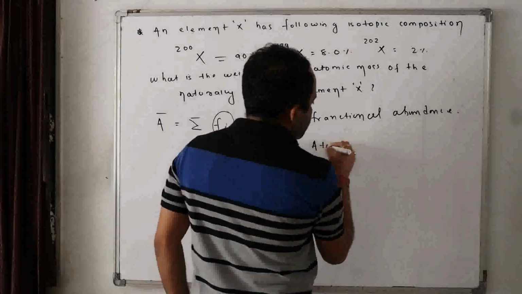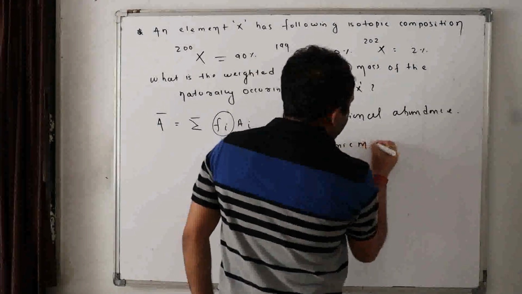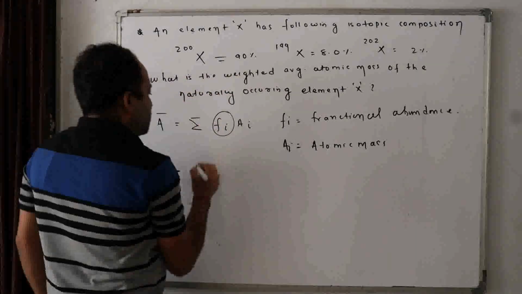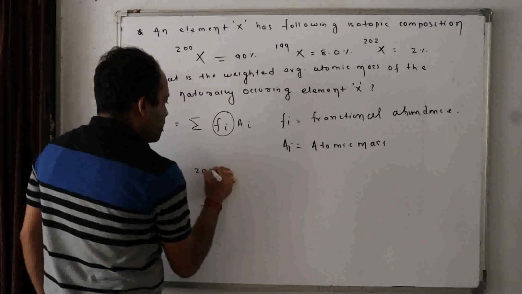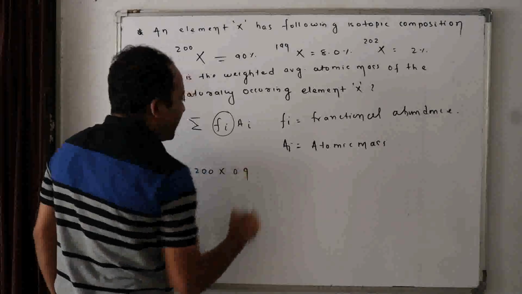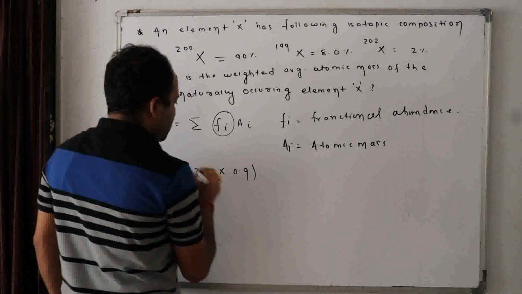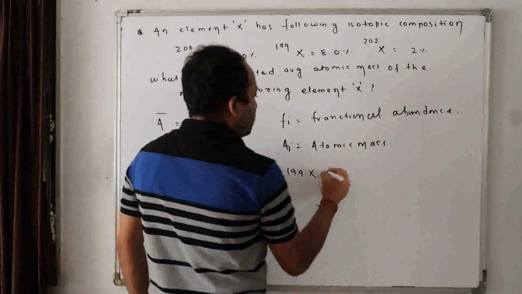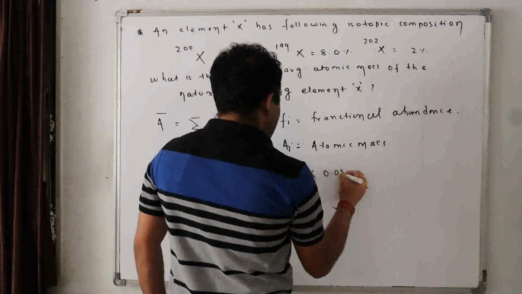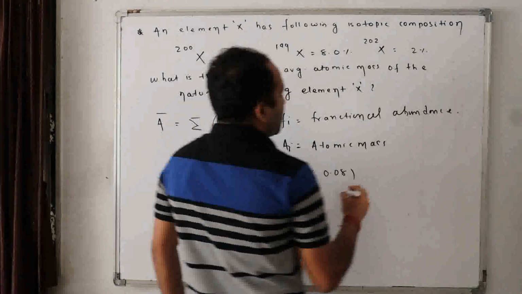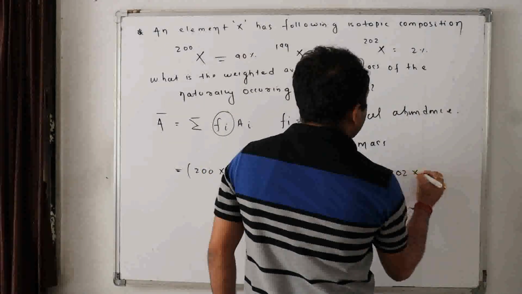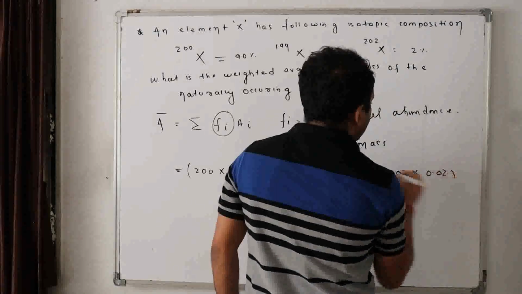Now tell me, in the first case, 200 into 0.9 plus 199 into 0.08 plus 202 into 0.02.